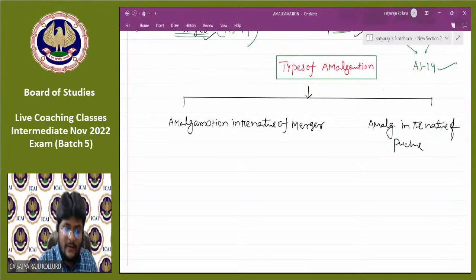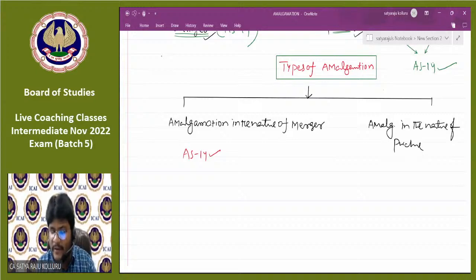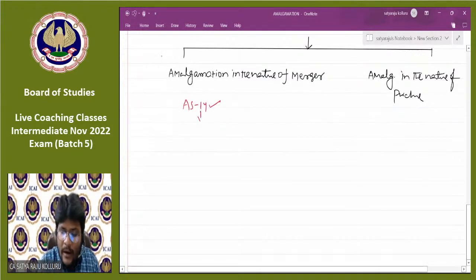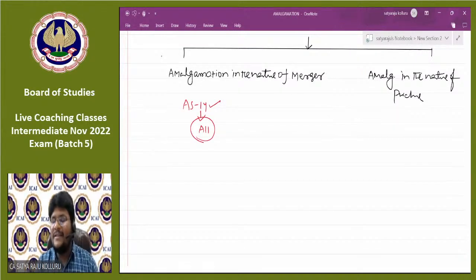For this, AS 14 clearly clarifies that if all the below conditions are satisfied, then such type of amalgamation is known as amalgamation in the nature of merger. If any one of the conditions levied in AS 14 is not satisfied, automatically that amalgamation is said to be amalgamation in the nature of purchase.